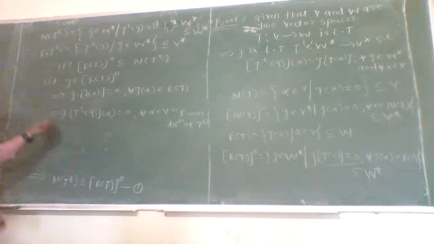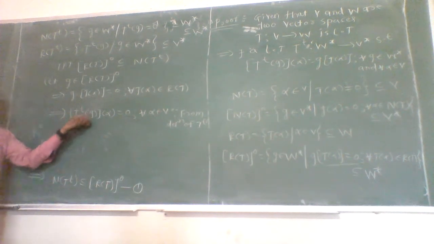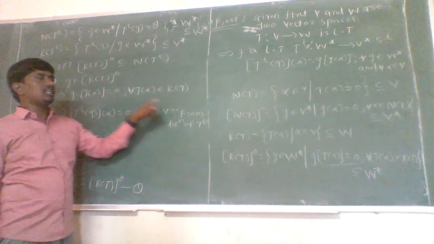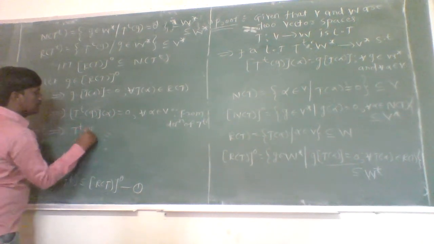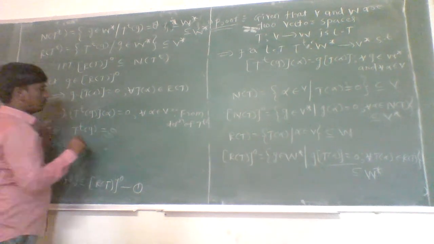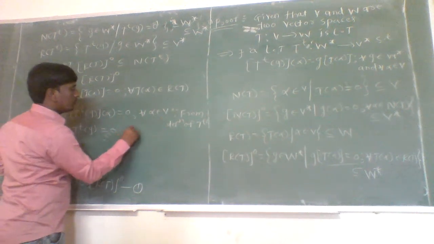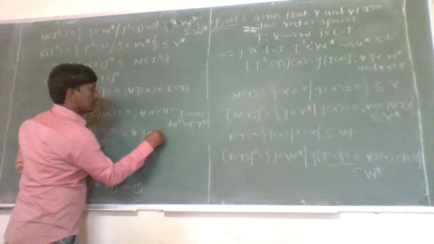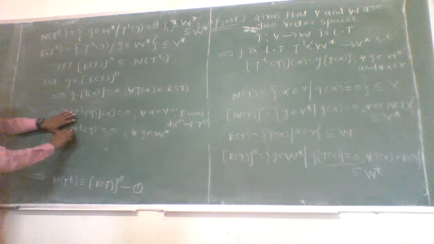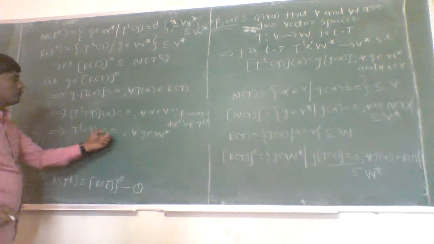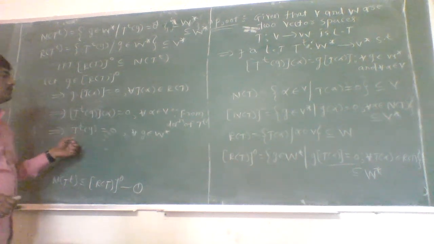Now, as T to the power T of G of alpha equal to 0 for each alpha belonging to V, we say that T to the power T of G is equal to 0 for each G belonging to W star, since G are members of W star.